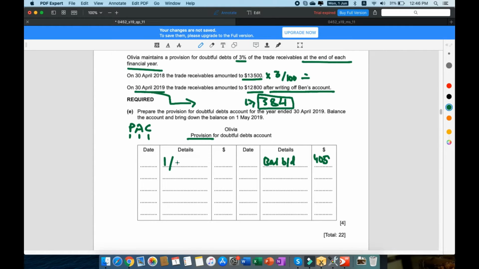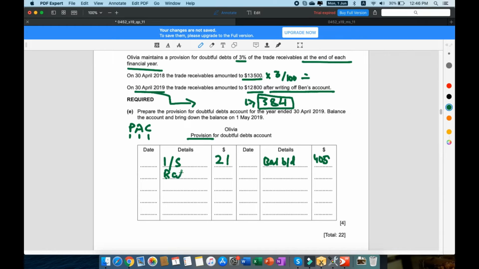So this is going to be income statement. Sorry for the short form. This is going to be 405 minus 384. It's going to give you 21. So in the income statement, under the incomes heading, this is going to be a decrease in provision for doubtful debts by $21, right?